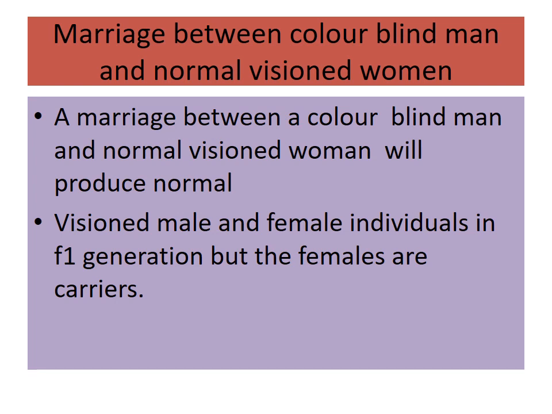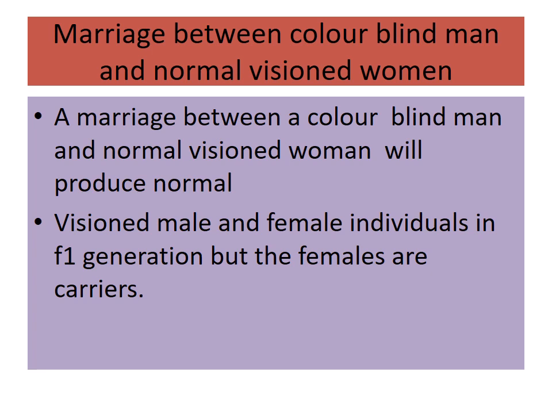Marriage between a colorblind man and a normal vision woman. The marriage between a colorblind male and a normal vision female will produce normal vision male and female individuals in the F1 generation, that is, the females are carriers.